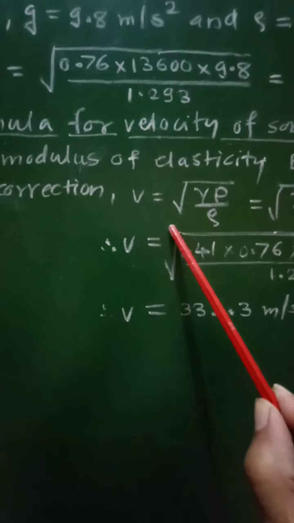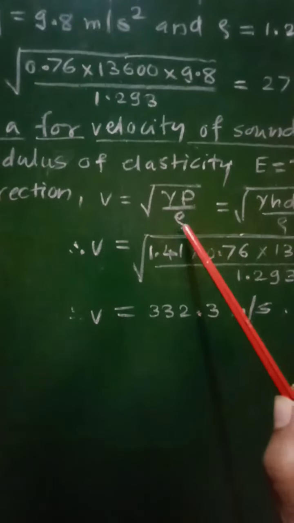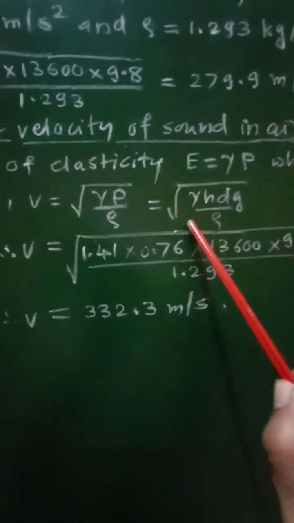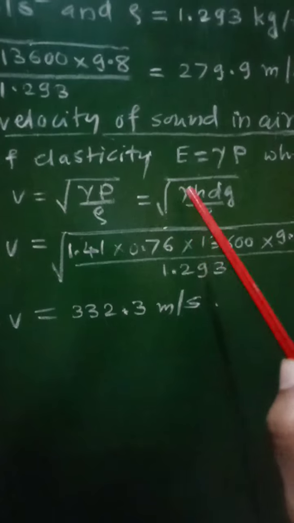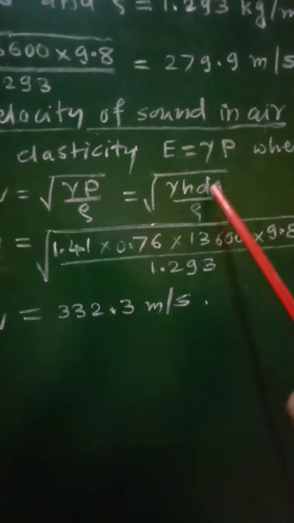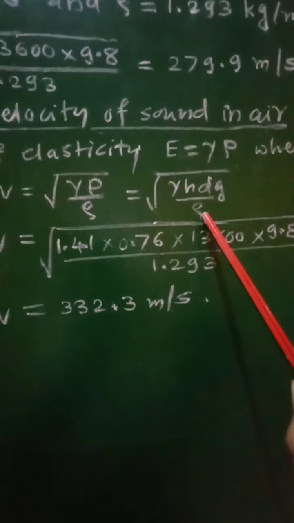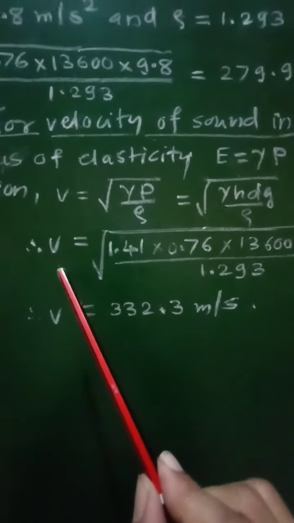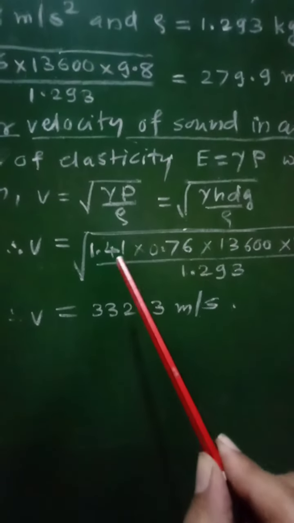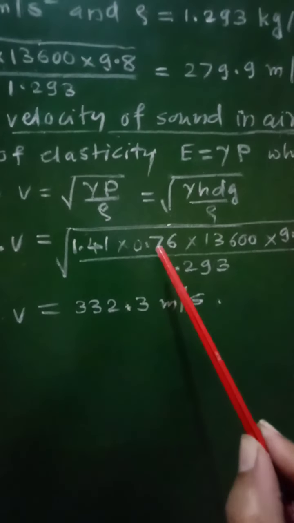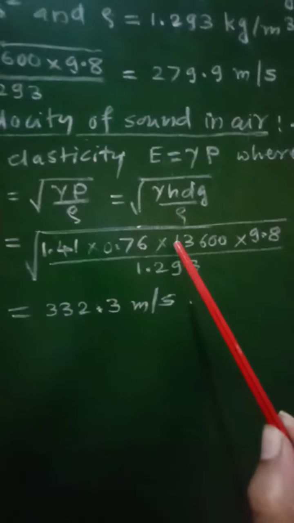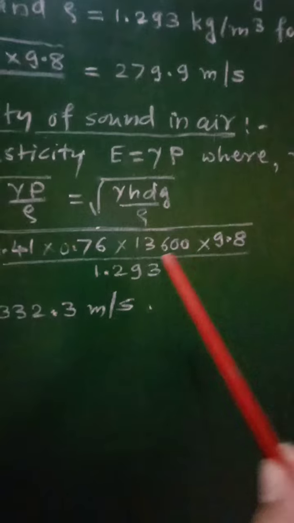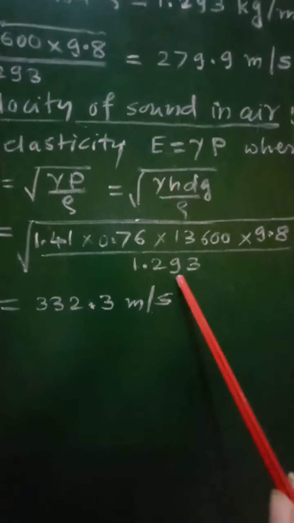By putting the values in this equation, by Laplace's correction, velocity phi is equal to square root of gamma p by rho, that is square root of gamma hdg upon rho. Putting the values, phi is equal to square root of 1.41 into 0.76 into 13,600 into 9.8 divided by 1.293.